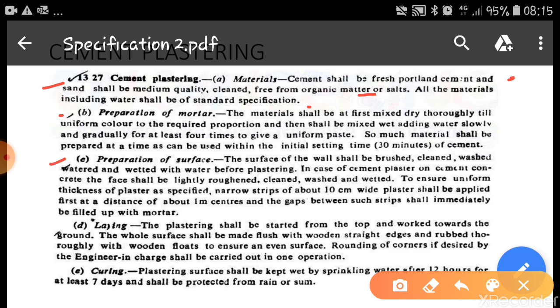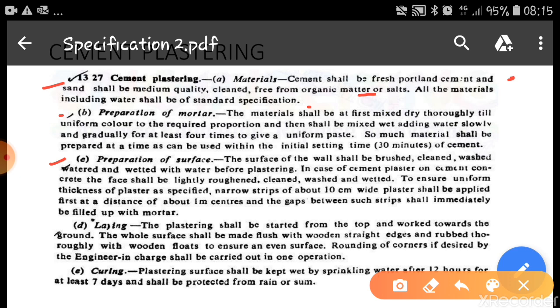Preparation of surface. The surface of the wall should be brushed, cleaned, washed, watered and wetted with water before plastering. You have to apply a brush and you have to see that the surface will be clean. It should be washed, watered, and wetted. So normally after masonry the surface will be dry. So if we are applying the cement plastering on the dry surface, the bricks or stone will absorb the water. That's why first it should be wetted, and then only we have to start applying the plastering.